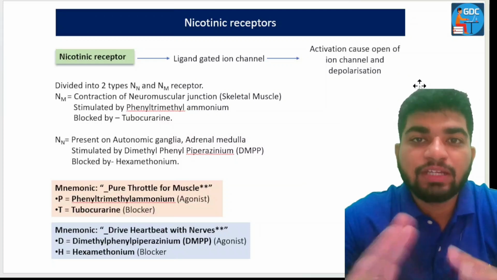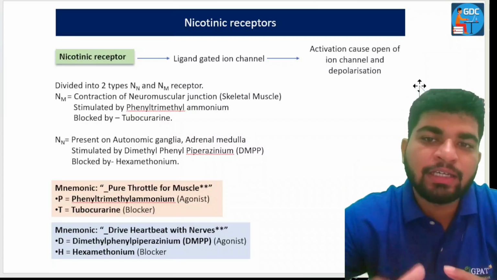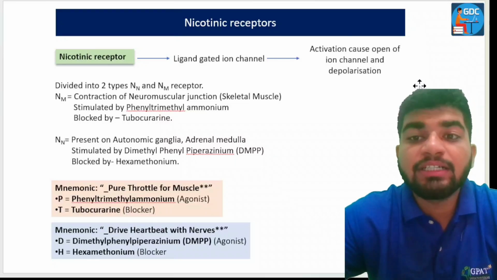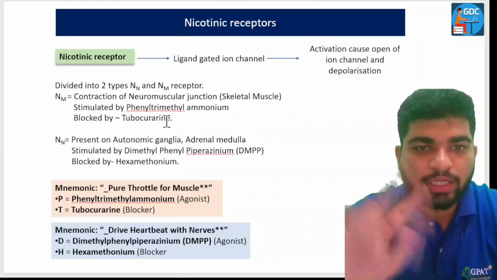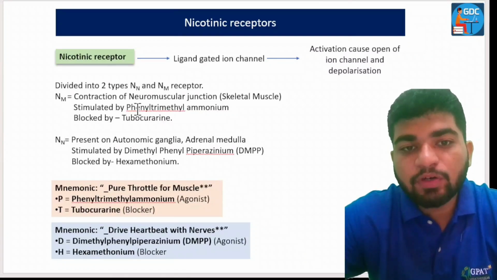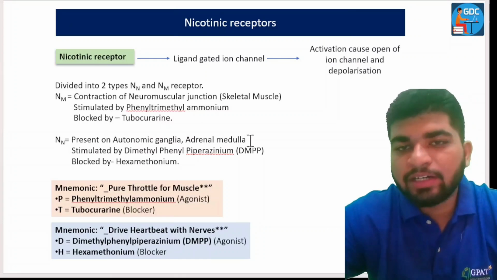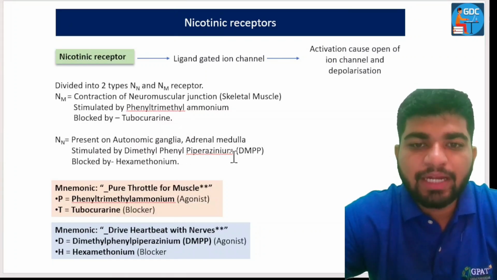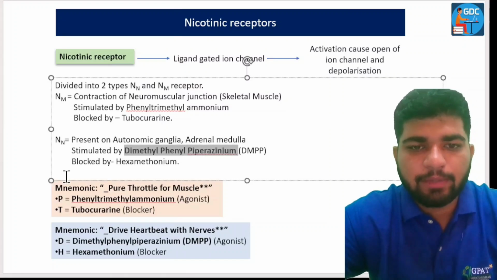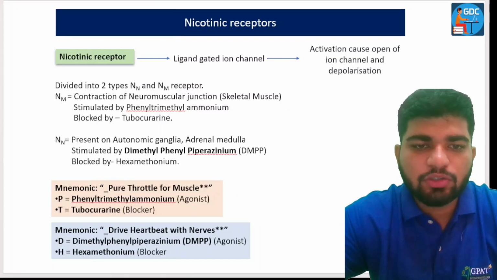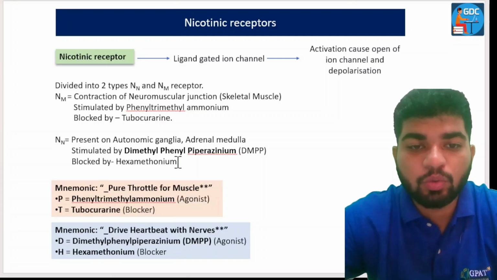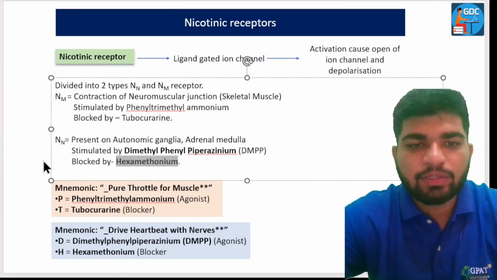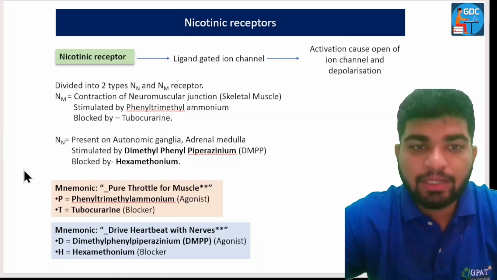So what is depolarization? Whenever there is an increased amount of positive ion inside the cell, that is called depolarization. Then nicotinic receptors are divided into two types, NN and NM. NN is for autonomic ganglia and the adrenal medulla, which is stimulated by DMPP, dimethylphenylpiperazinium, and blocked by hexamethonium.